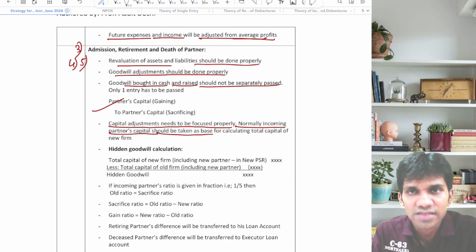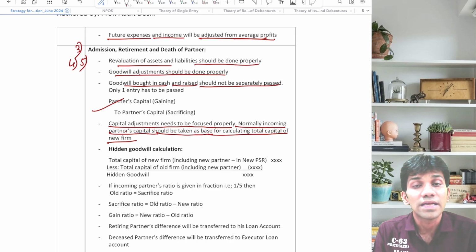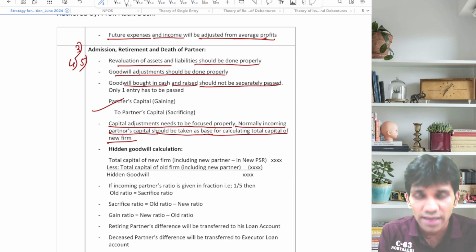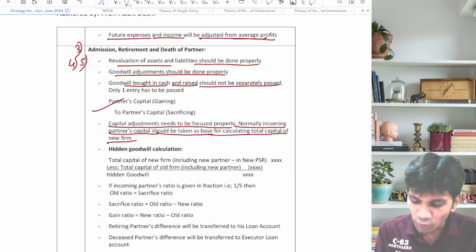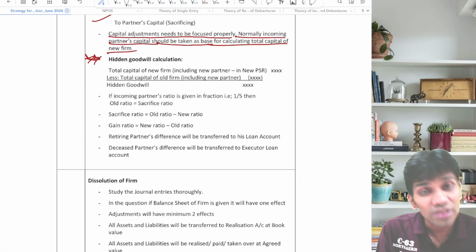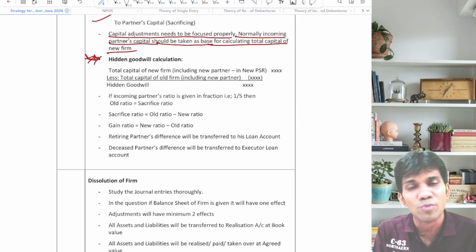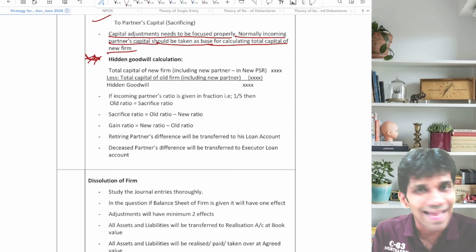Normally, incoming partner's capital should be taken as the base for calculating the total capital of the new firm. Incoming partner को ही base लेना होता है अगर कुछ question बोलता नहीं है तो, for calculating the total capital. Now, the most important is hidden goodwill. Now, what is hidden goodwill? जब भी क्वेश्चन साइलेंट होगा कि गुडविल के बारे में कुछ नहीं बोल रहा होगा तो वी आर सपोज टू फाइंड आउट गुडविल विच इज जस्ट लाइक एन हिडन एडजस्टमेंट.